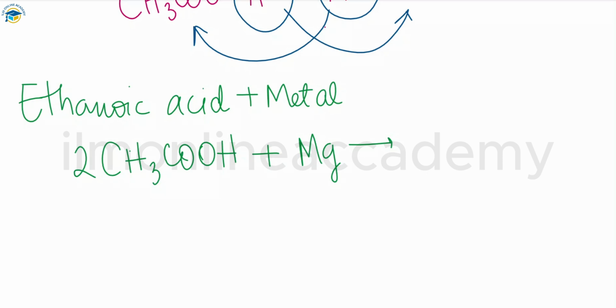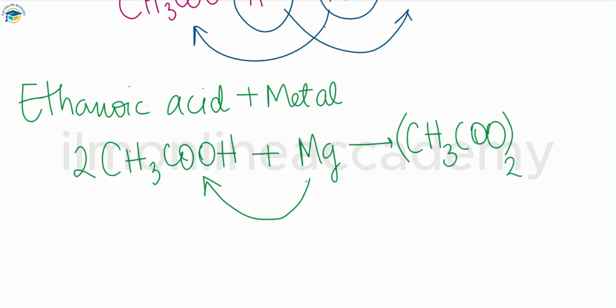So magnesium reacts with the acetate ions and forms magnesium ethanoate. As magnesium donates two electrons, two acetate ions will react with one magnesium atom, and hydrogen gas is released. This is how the reaction of ethanoic acid and metal happens.